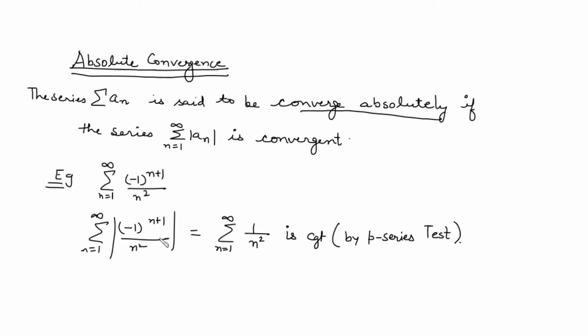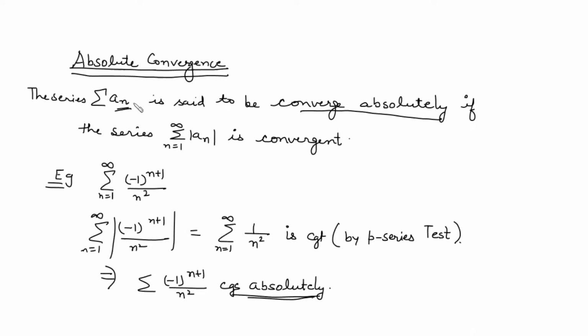Right? So whenever the series with mod is convergent, then we can say the series a_n converges absolutely. So this implies that the given series converges absolutely. This is the definition of converging absolutely.